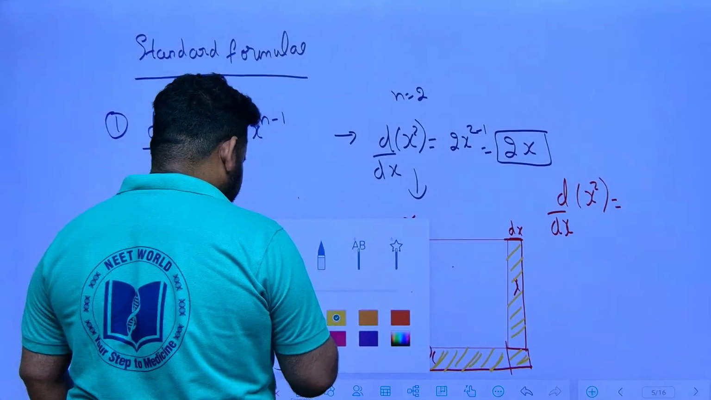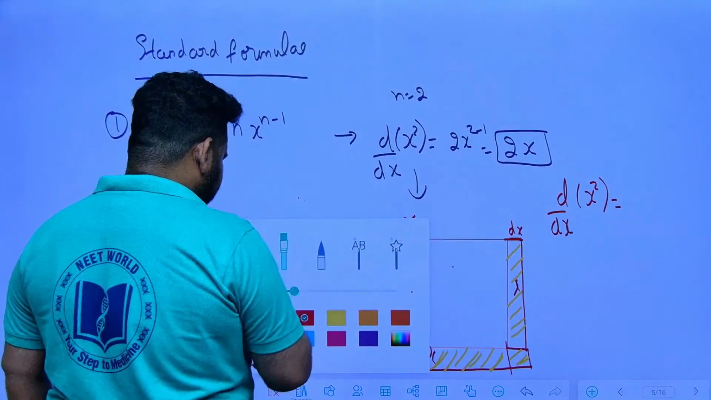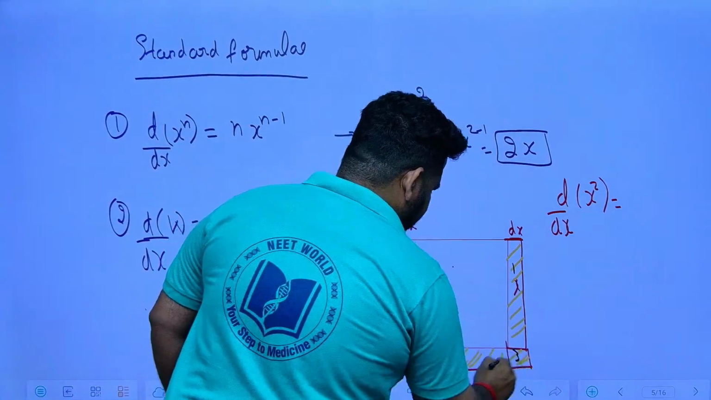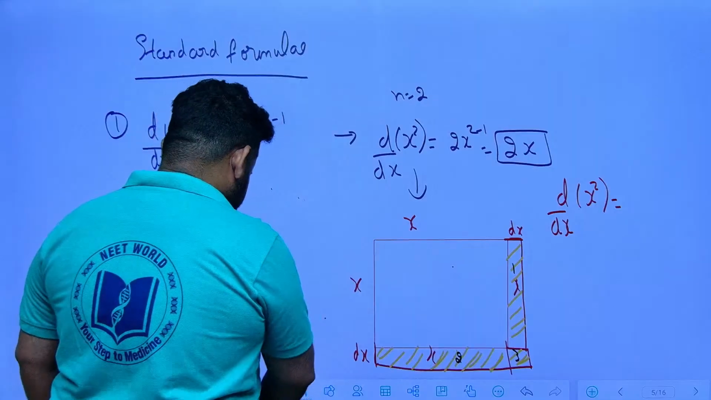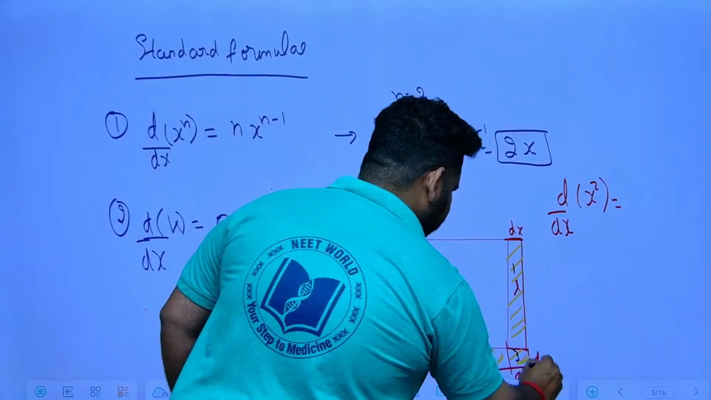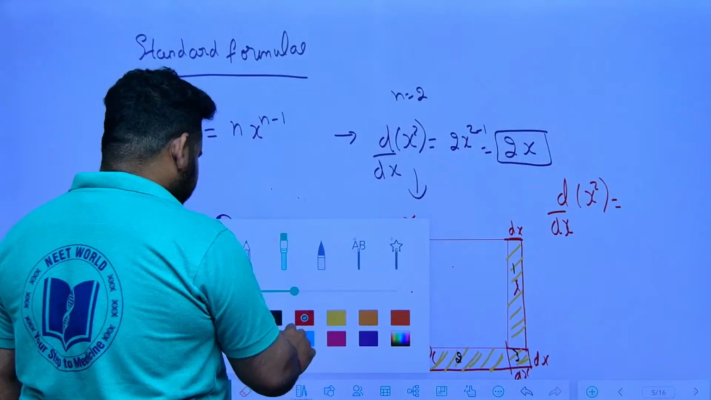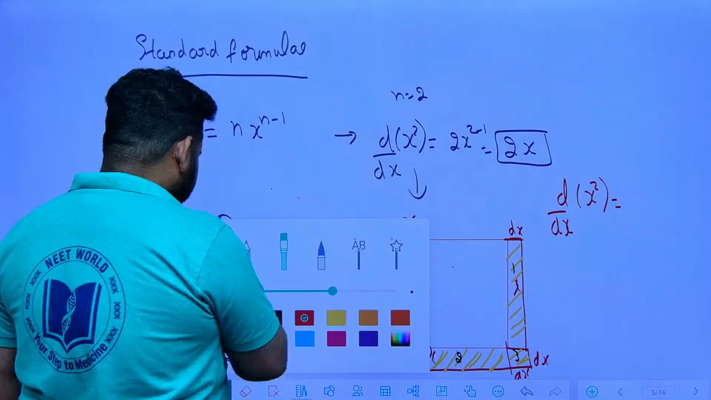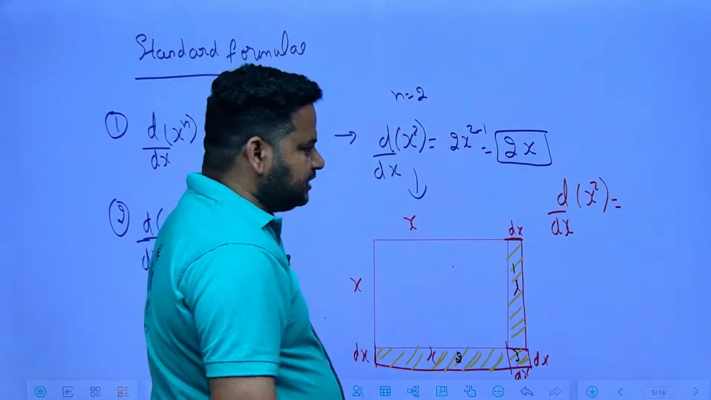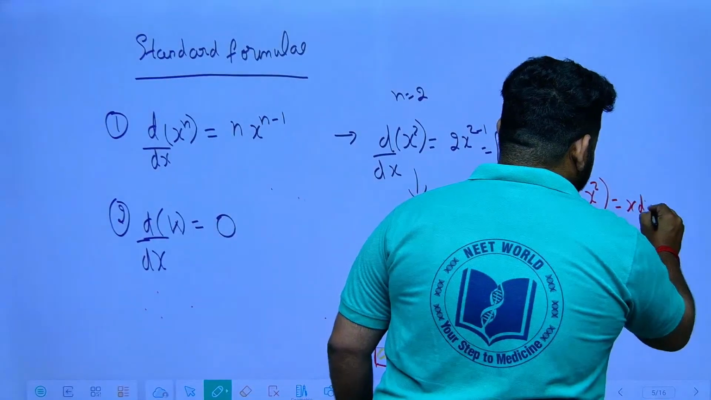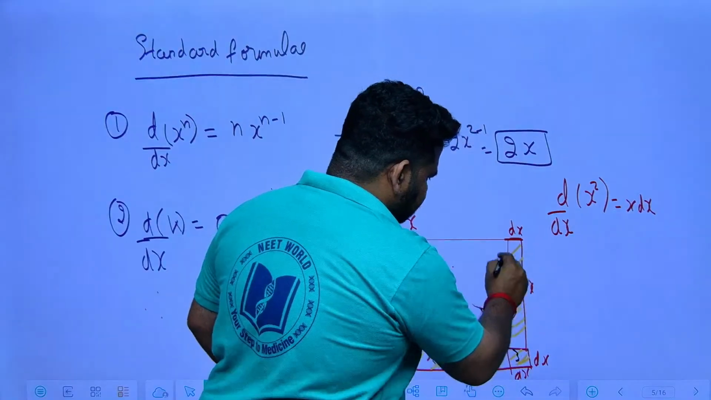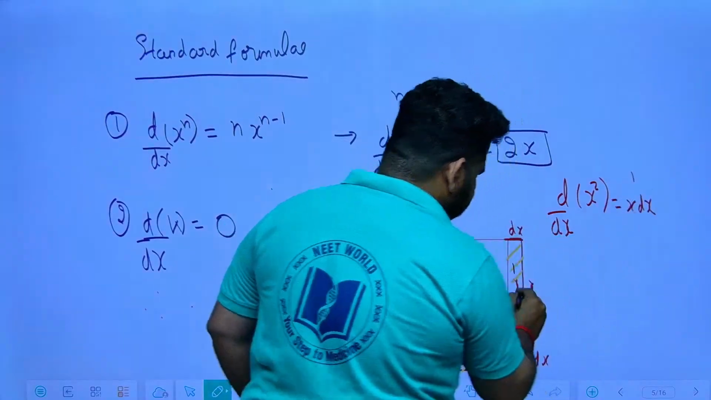Now if I see here, how many new areas am I having? 1, 2 and 3. Observe carefully, this will be dx into dx. Area 1 is x into dx. Another one is also x into dx. See x into dx, this figure.